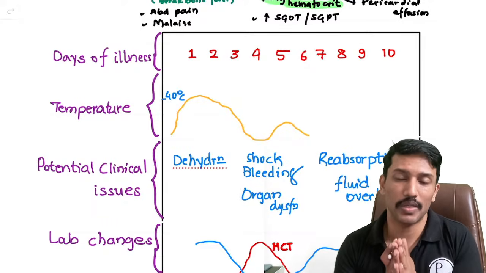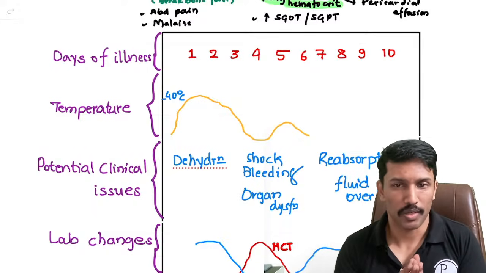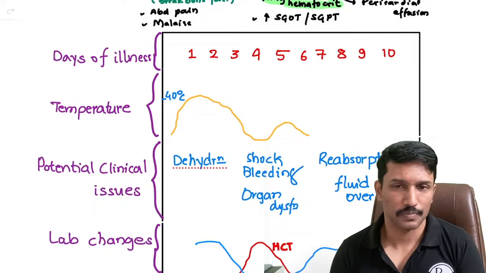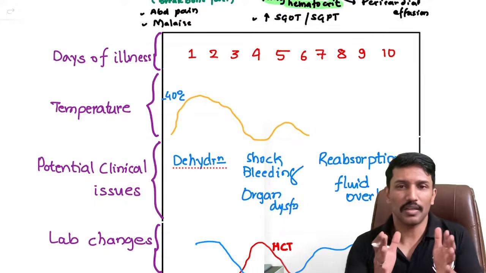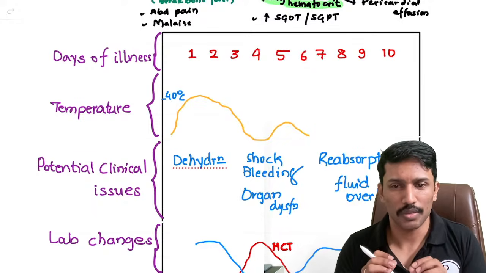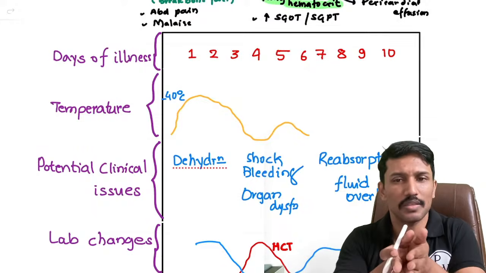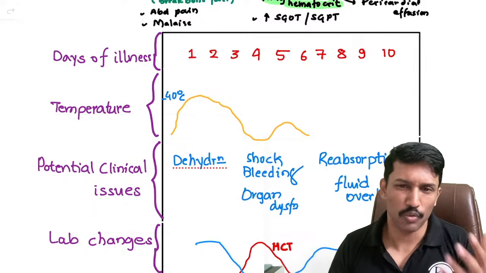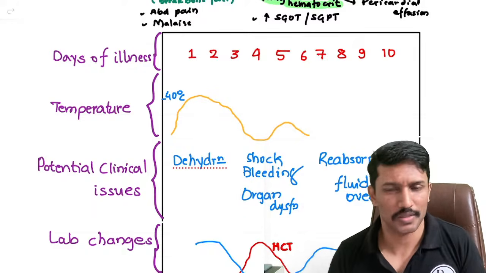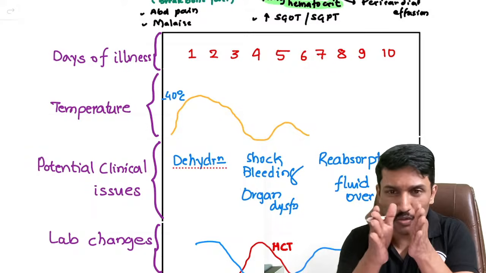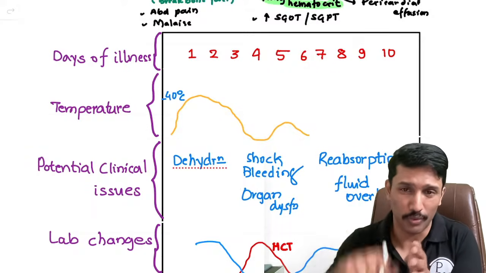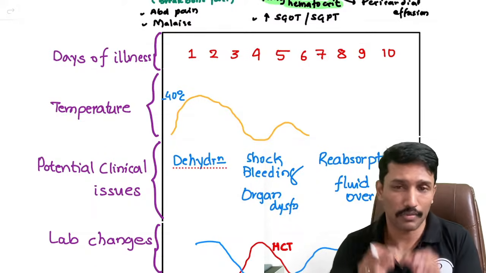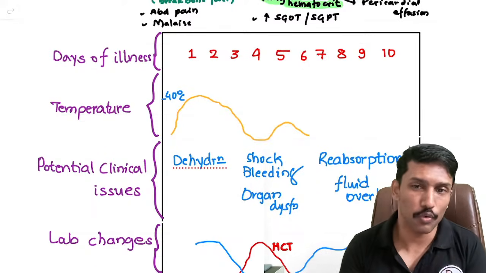But in the recovery phase, there is a possibility of complication, which is one of the common mistakes done by doctors per se. What is it? During the critical phase, because of the capillary injury, the fluid has left the blood vessels and gone into the tissues, right? Pericardial space, peritoneal space, pleural space, third spacing of fluids. During this period, because the blood volume is down, we are giving fluids. But once you recognize that the recovery has started, you have to cut down or stop giving the fluids.